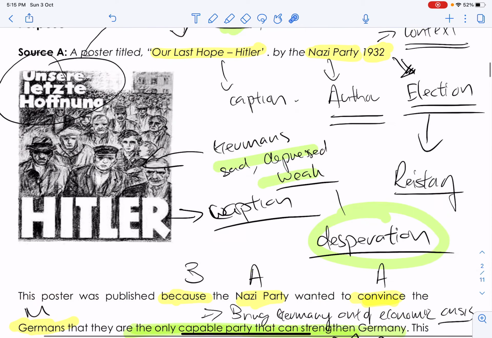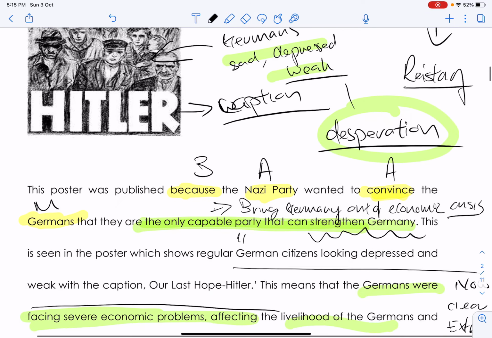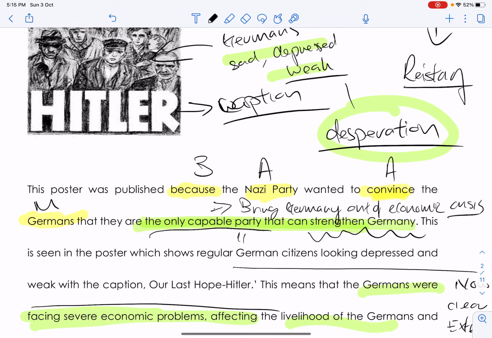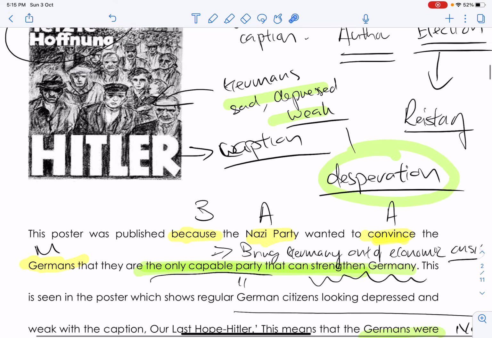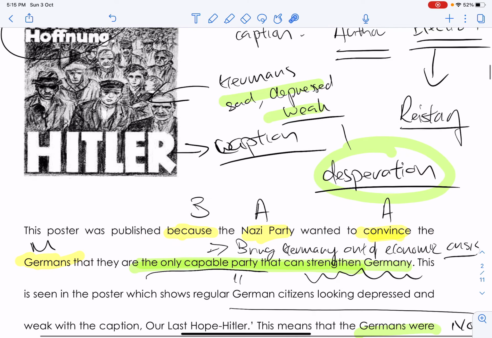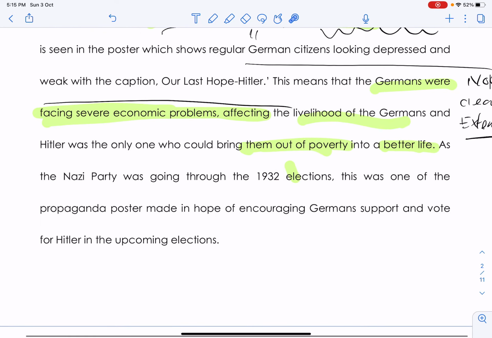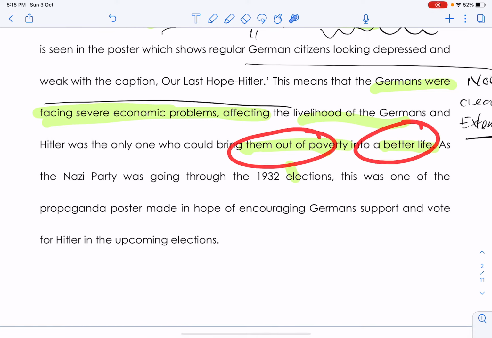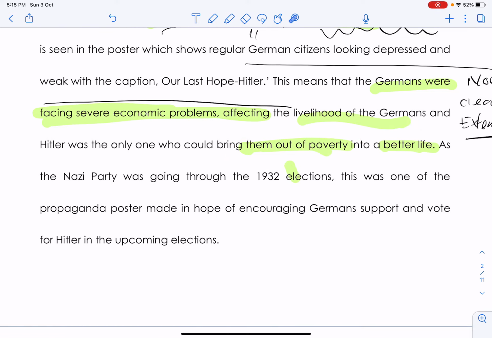This is my so what? So what if the picture shows me this? Again, when I explain, you must say so what, right? So what's the implication? How does this link to the Nazis being the only capable party? Well, it's because it clearly shows from this picture that the Weimar government is not doing a good job and the Nazi Party is the only one that can help bring Germany out of poverty, right? Out of poverty and to a better life. So my explanation here is clear about the picture.